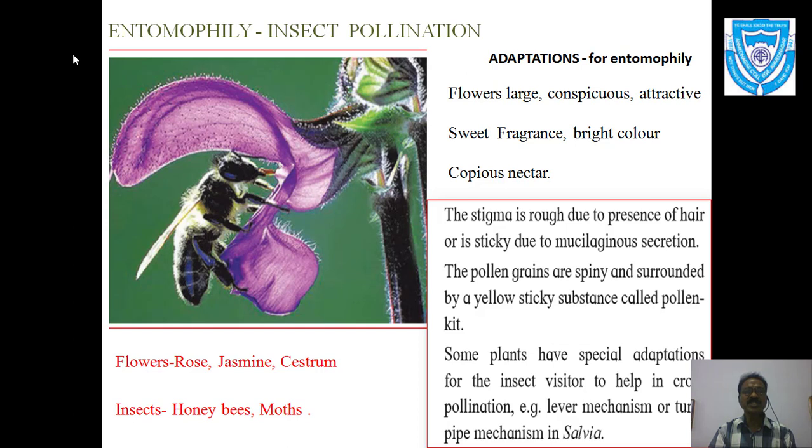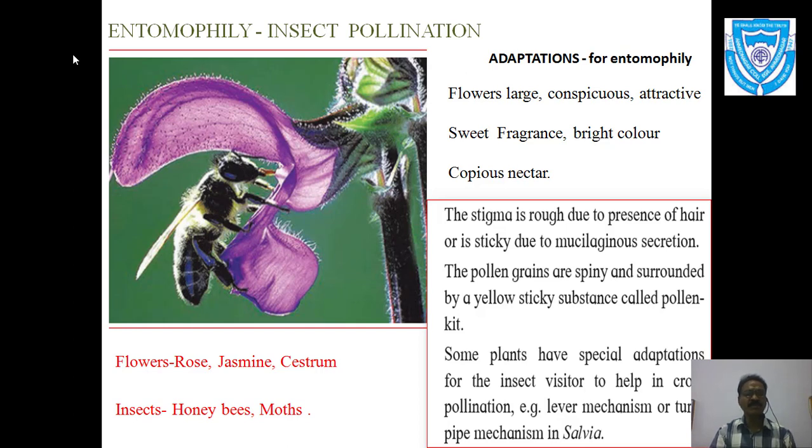Okay, so this is all about entomophily, that is, insects are the agents for pollination, and many times this question is asked in exams: what are the adaptations of the flowers or plants which are entomophilous? The plants which are pollinated by insects are known as entomophilous plants, and all these characters which we have discussed, which are useful for pollination by insects, are called the adaptations.